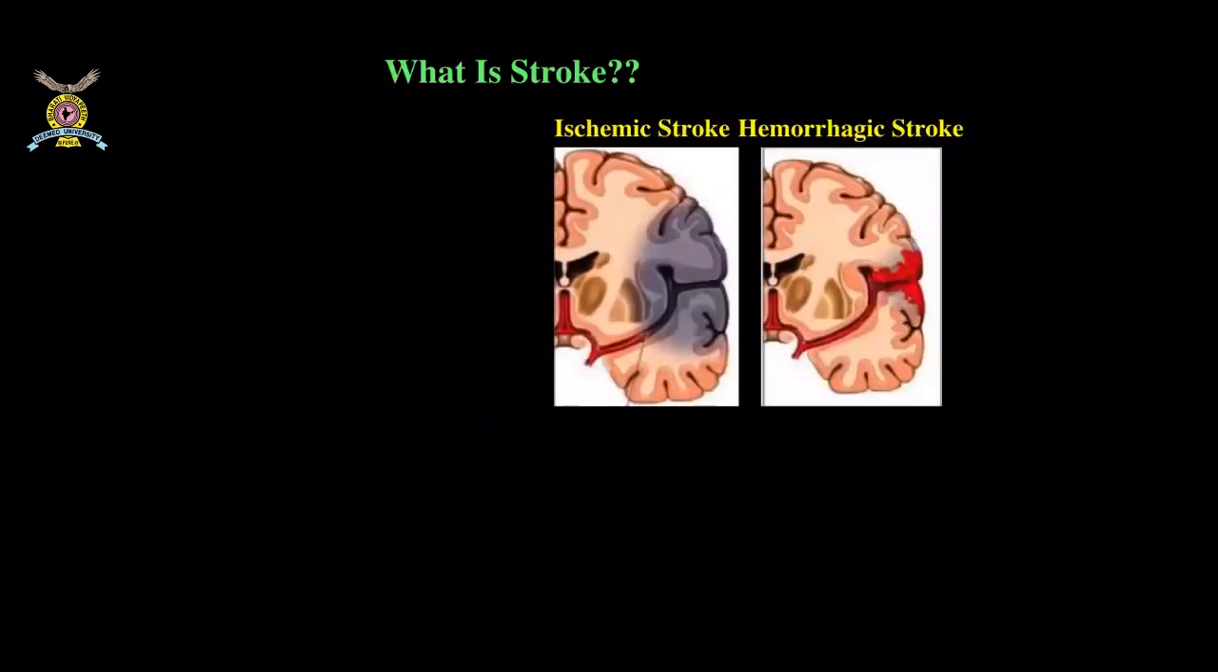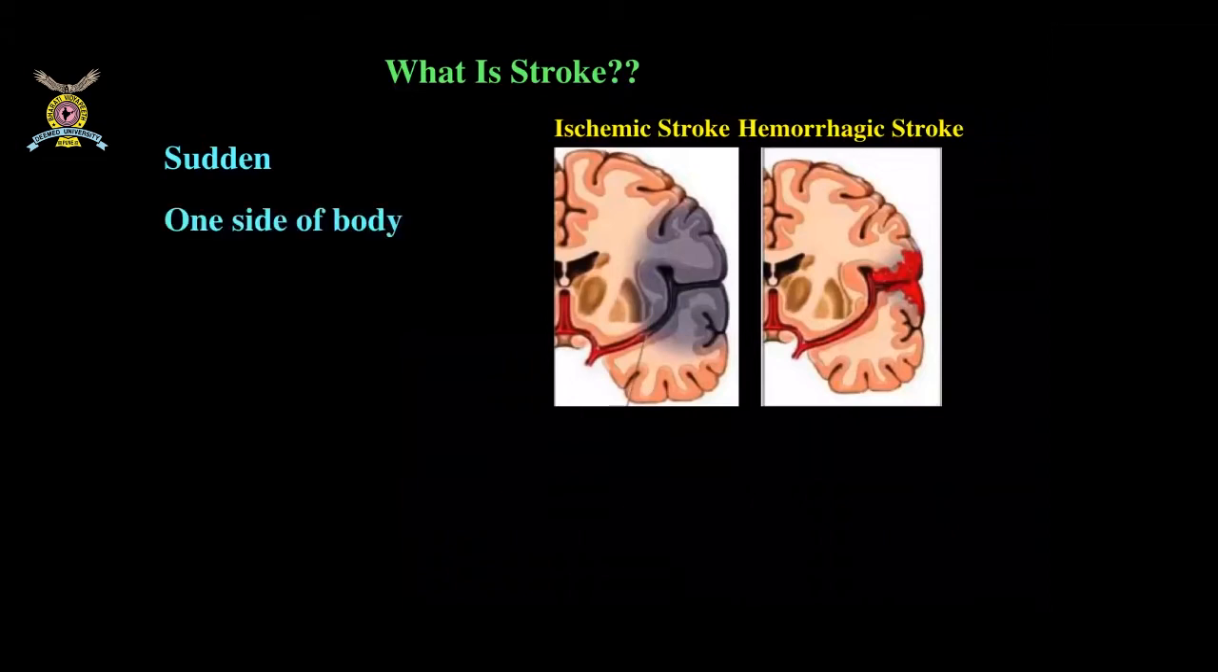First we'll see the most common thing, that is stroke. We know that strokes are divided into two types. Stroke is basically occlusion of the blood vessels of the brain, that is ischemic stroke, or the blood vessels inside the brain rupture, leading to brain hemorrhage, that is hemorrhagic stroke.